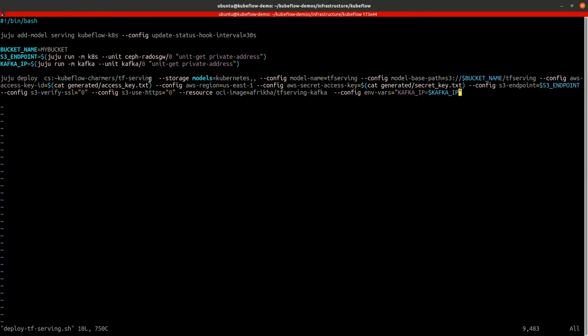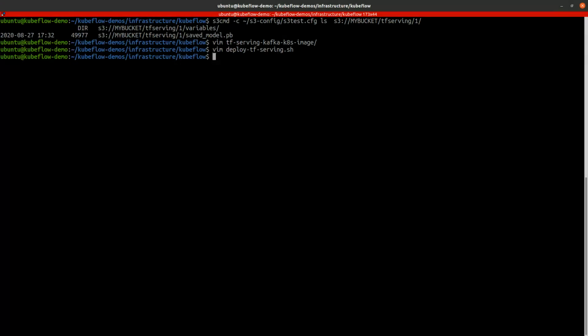We will configure it using the bucket name that the TensorFlow serving will access, the S3 endpoint URL, the Kafka IP from where it will serve the new model, and we will deploy the TF serving charm using this configuration. So let's deploy it.